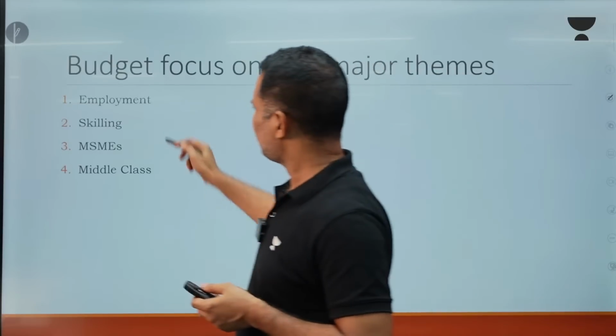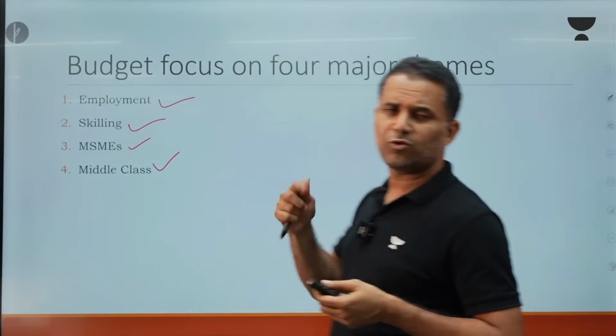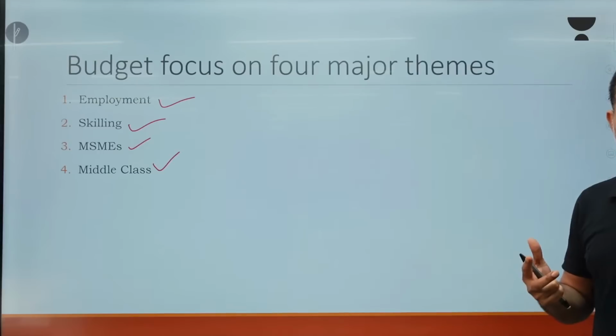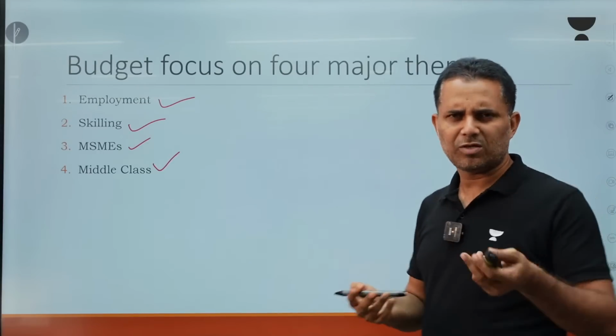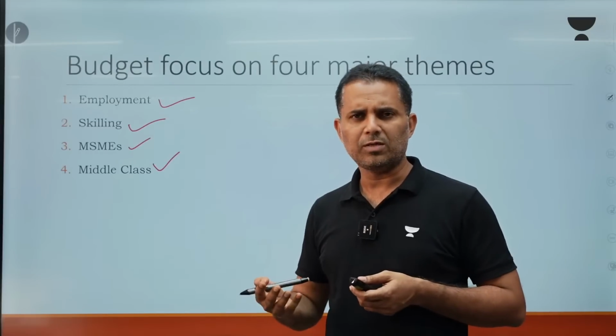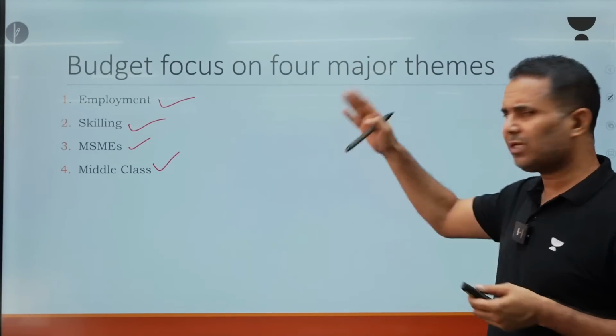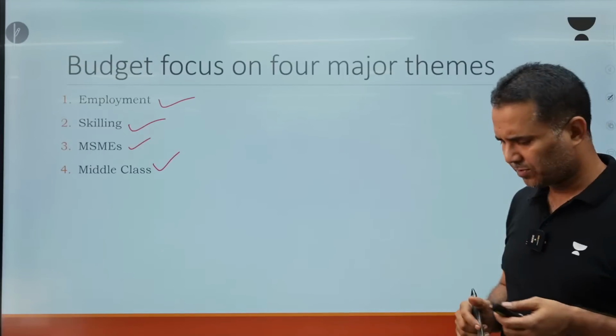So you see this employment, skilling, middle class, and to a certain extent MSMEs, this is going to create demand. A lot of MSMEs are informal, one-man driven economy. So if they get money, they are going to create demand in the economy, which may help in crowding in the private sector. So these are the 4 major themes of this budget.